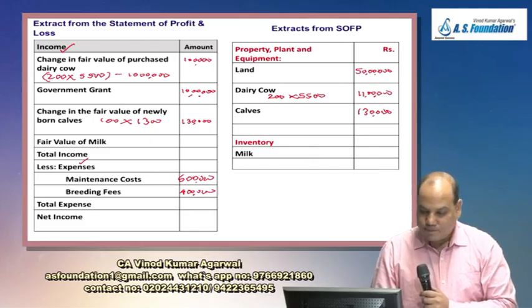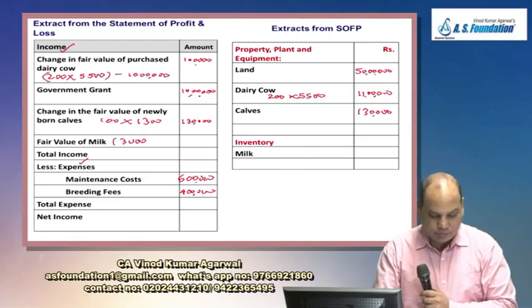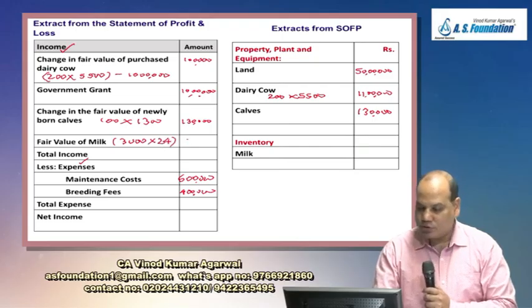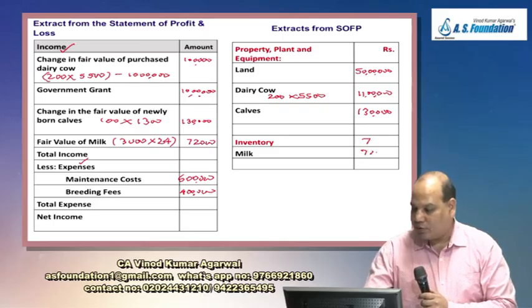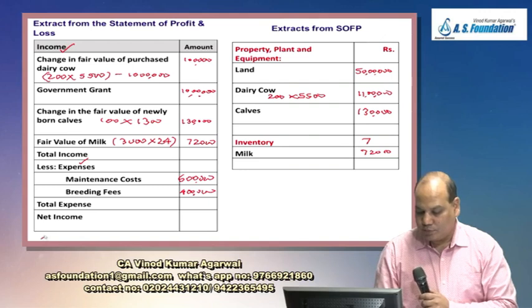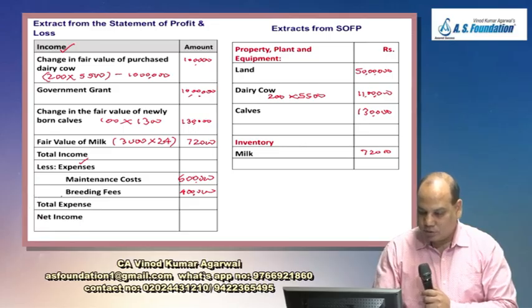What is the next item? Milk. How much milk you have? 3000 liters. And what is the value you will take? 24. Just take, is it 72,000? And the inventory of milk will be here in the SOFP, 72,000. Find out the profit or loss. So total income from this business is 13 lakh 2,000, and the total expense is 10 lakh.